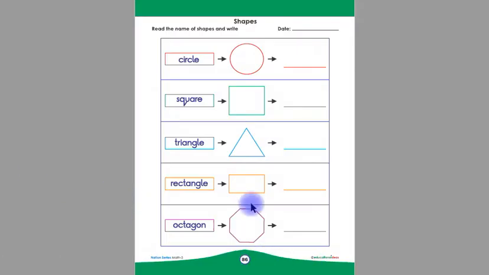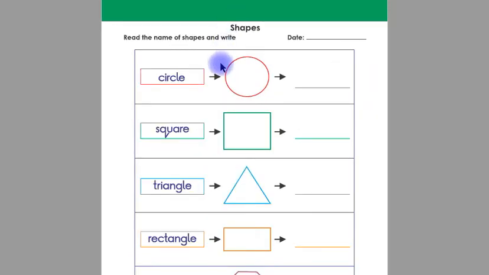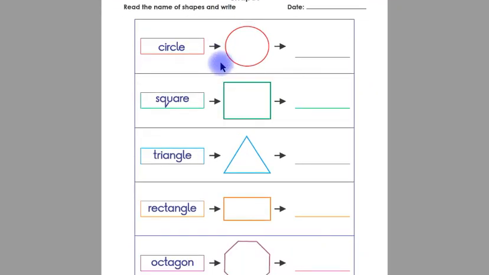Today we are going to learn from page number 86. Look at this, children. This is circle in name and this is a circle shape. Children, now you have to write the name circle on this line by yourself.